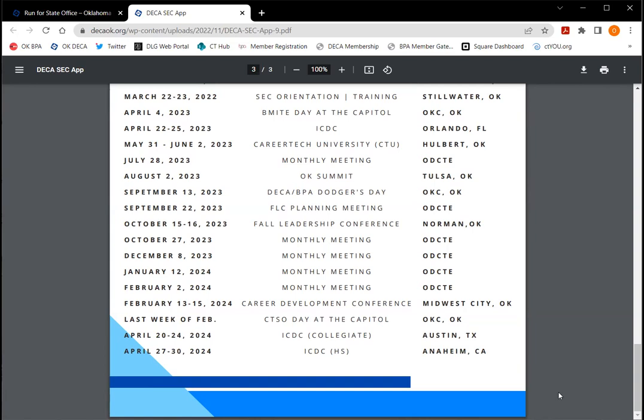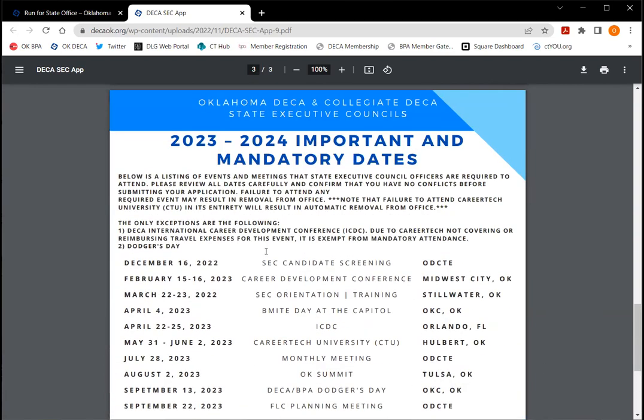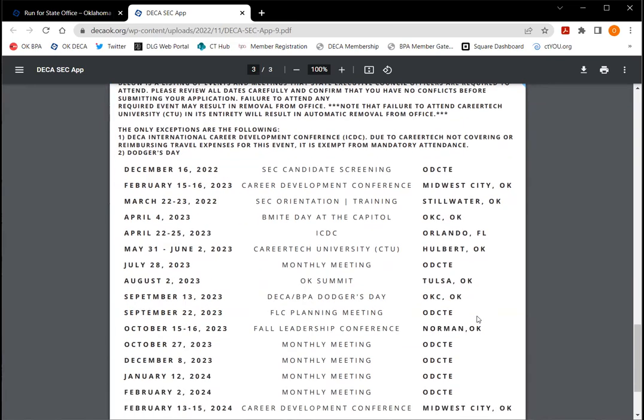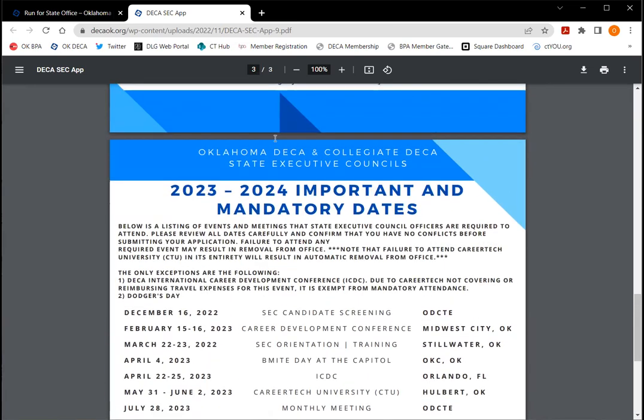Again, those are optional. So first things first, it's important that you look at this important and mandatory dates list, see if you are available for those dates. If there's 1 or 2 that you have a question about, please feel free to reach out and ask. It never hurts to ask, but know that these are the dates that you are committing to as a state officer.